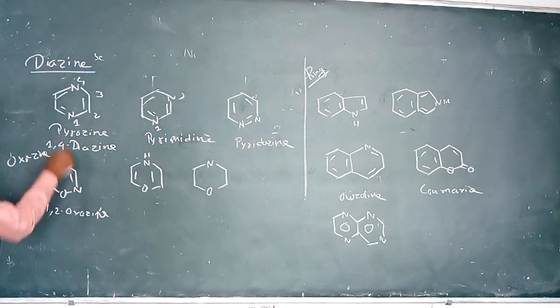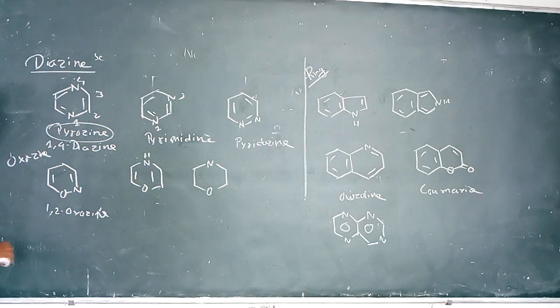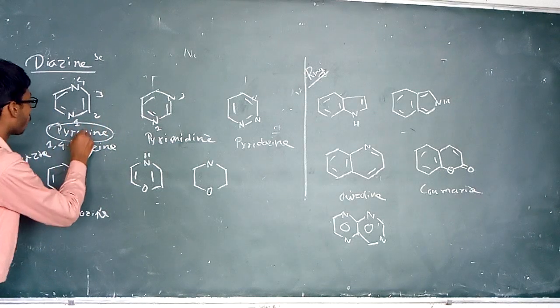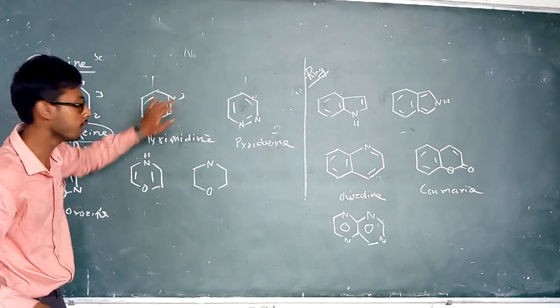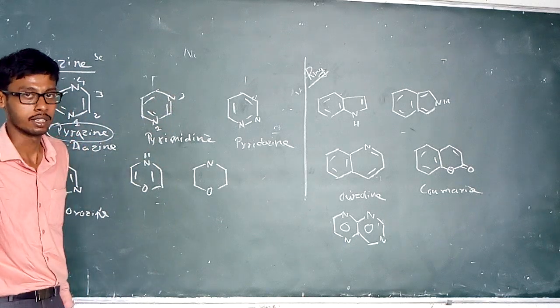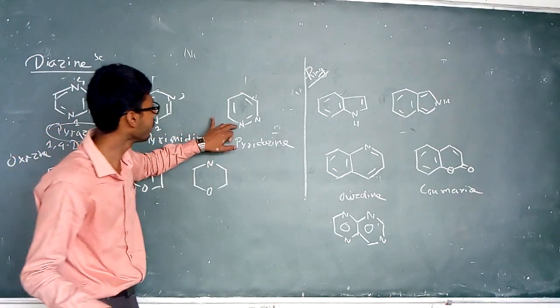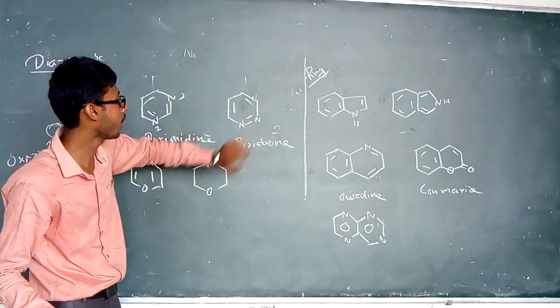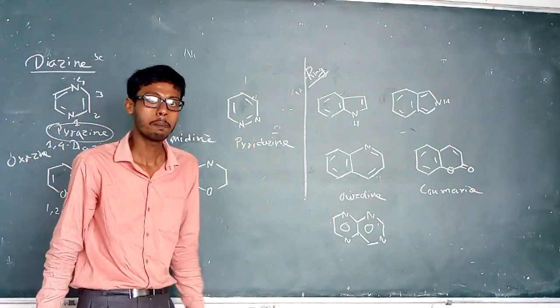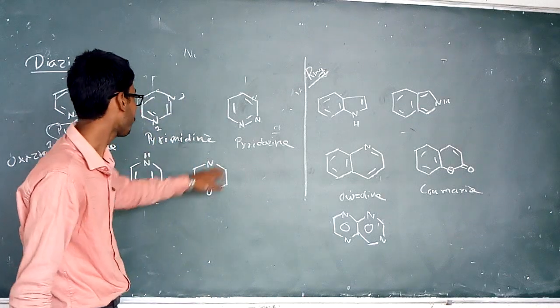So 1,4 diazine is known as pyrazine, and 1,3 diazine is known as pyrimidine. And 1,2 diazine is known as pyridazine.